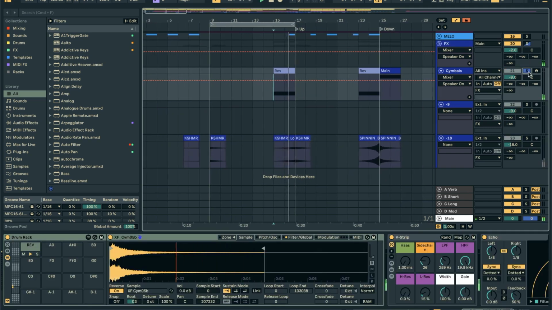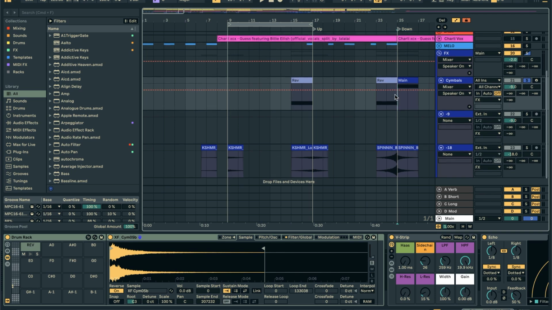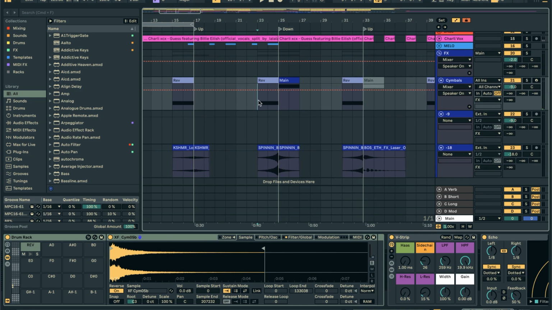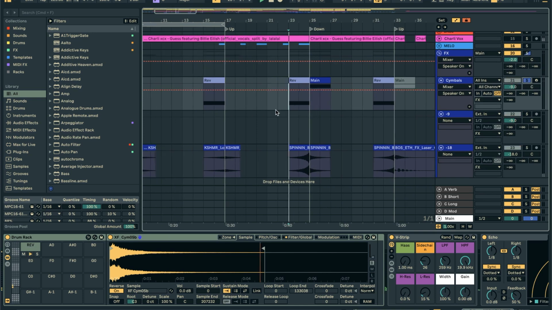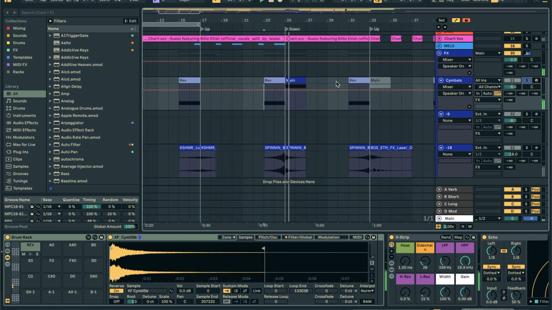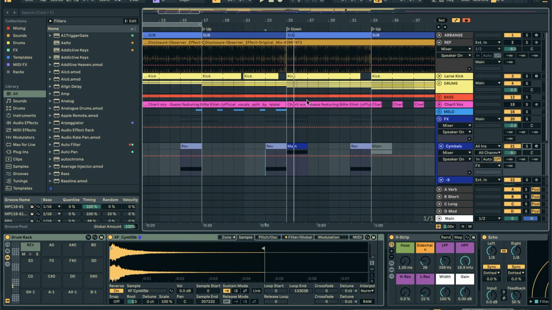Right here. I find those to be super useful, or like at the beginning of sections, a crash like this. And then for even extra, this sounds awesome all the time, a reverse crash into a crash. It really shows the listener that a new section's happening and keeps things slightly moving and evolving throughout the track.